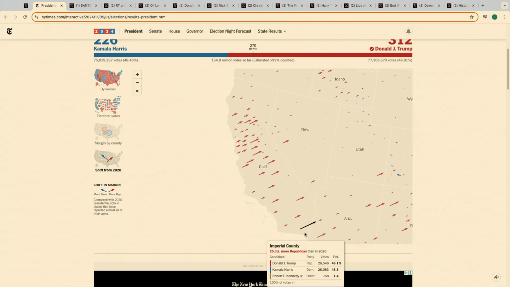Now, I suspected that a lot of the Hispanic areas would have shifted more Republican than some of the whiter areas, but nobody had this on their radar of Imperial County shifting 25 points to the right. So this is just to highlight that Hispanic voters this time around really came out for Trump. Biden won them by about 30-something points in 2020 nationwide. Harris only won them by 6, and that's the group that shifted to the right the most out of any group in the country. So that is a testament to how much he really improved with that voter bloc and how that saved them big time in the general election. So click the X out, and we're going to be going ahead